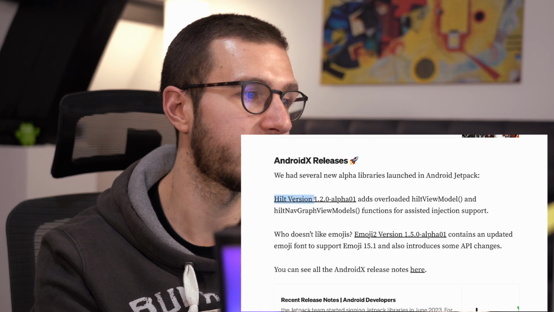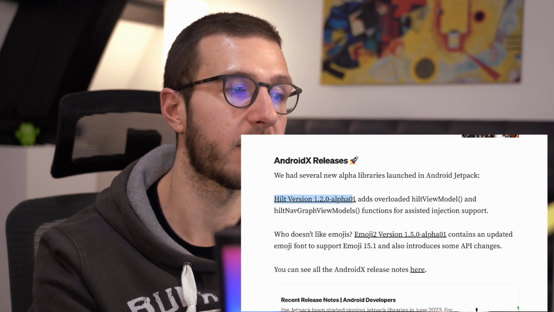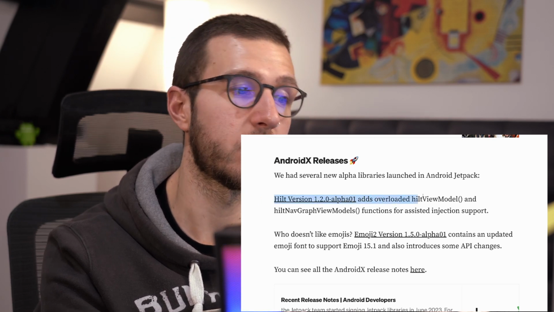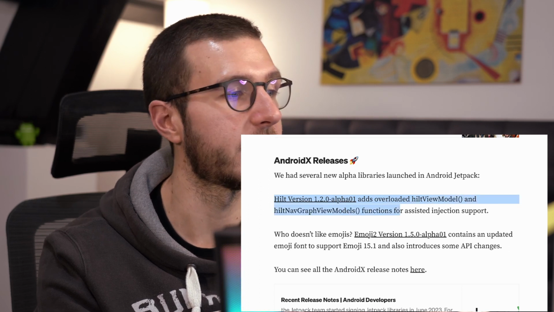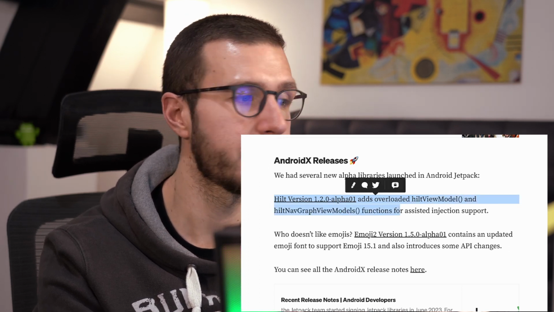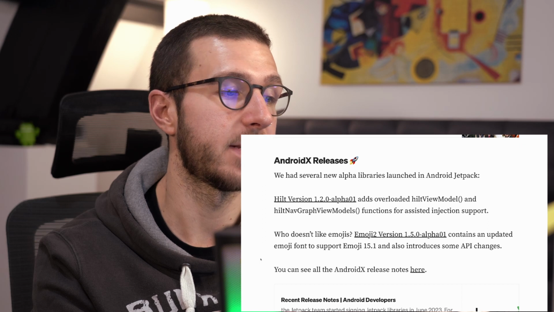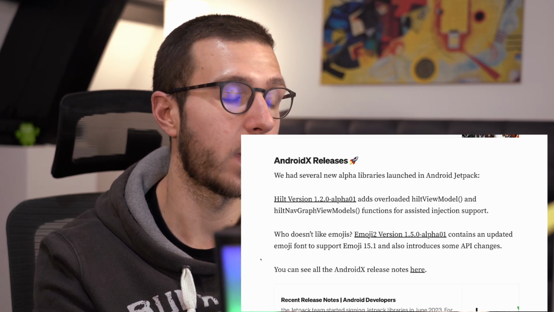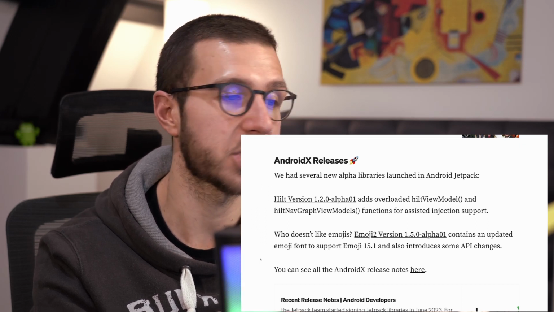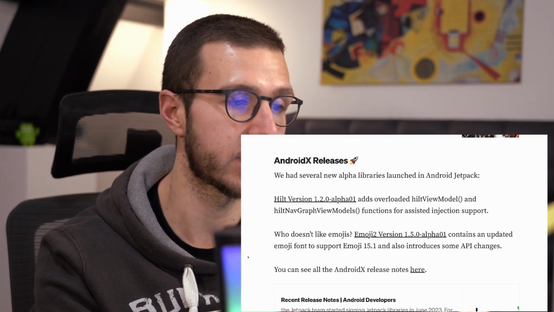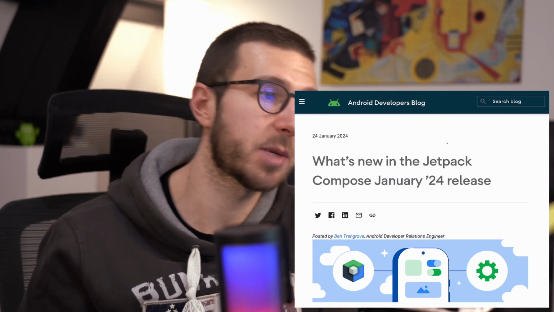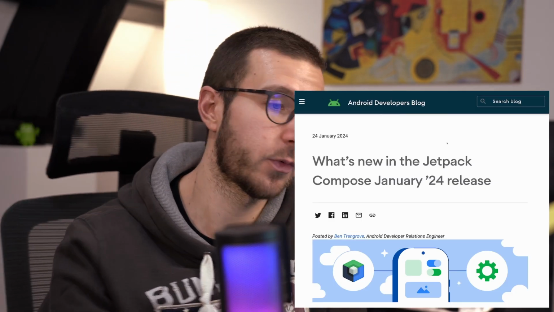One is the Hilt version 1.2.0 Alpha 1, which adds the overloaded hiltViewModel and hiltNavGraphViewModel. And then there is an Emoji2 version 1.5.0 Alpha 01, which introduces some API changes. A new ADB podcast episode, and now let's go to what's new in the Jetpack Compose January 24 release.